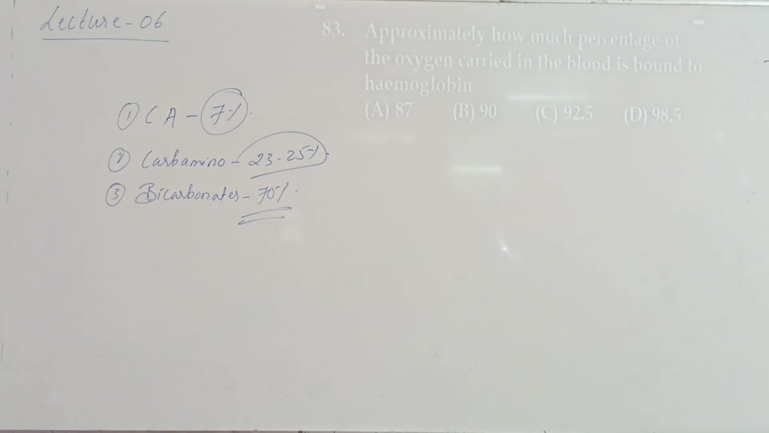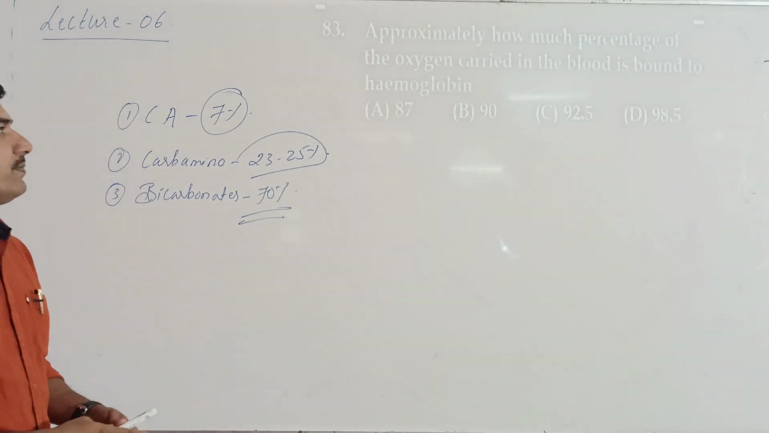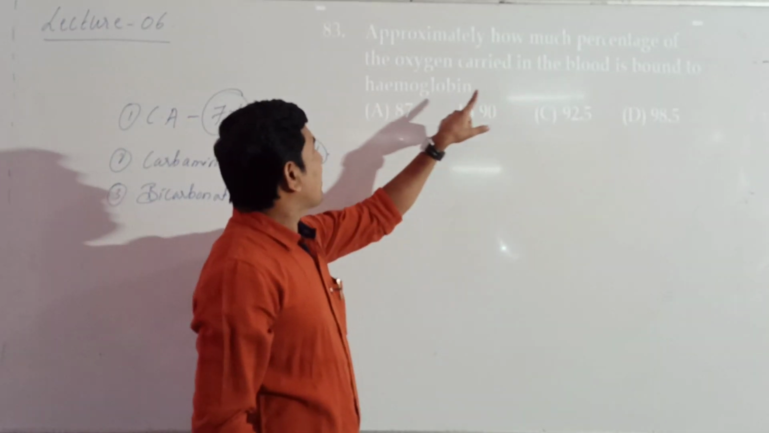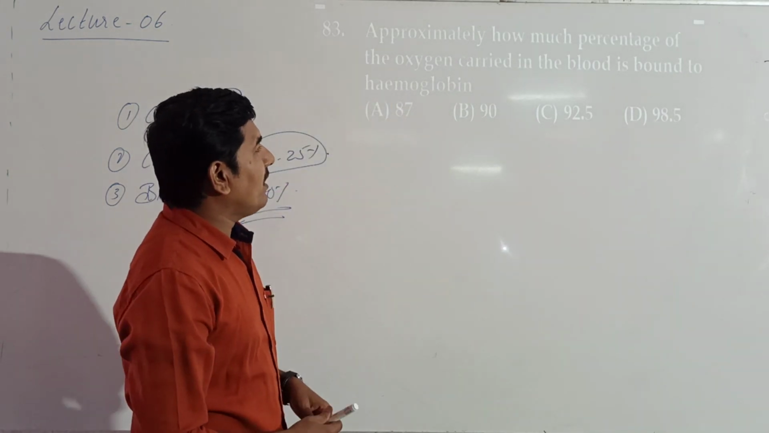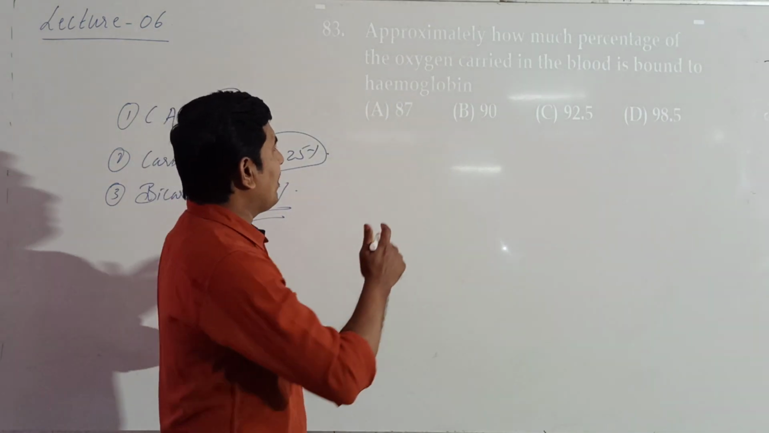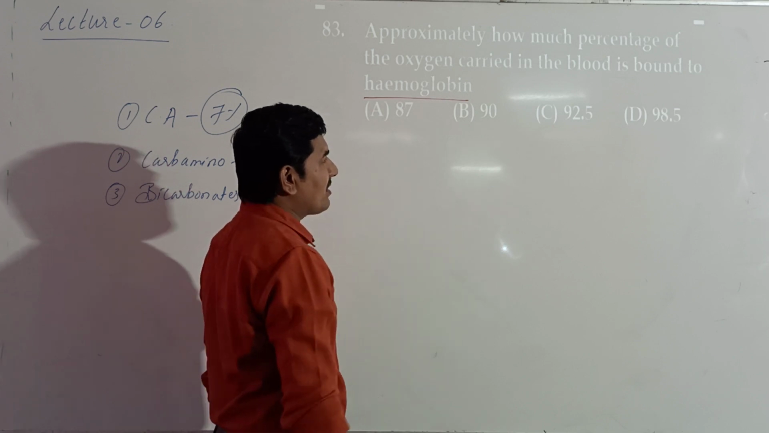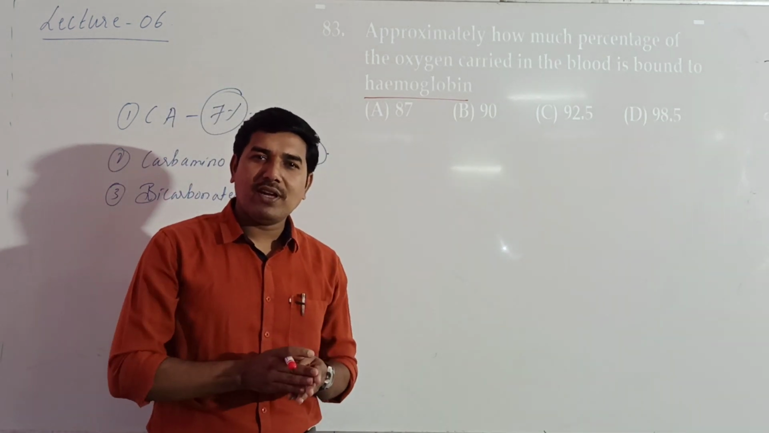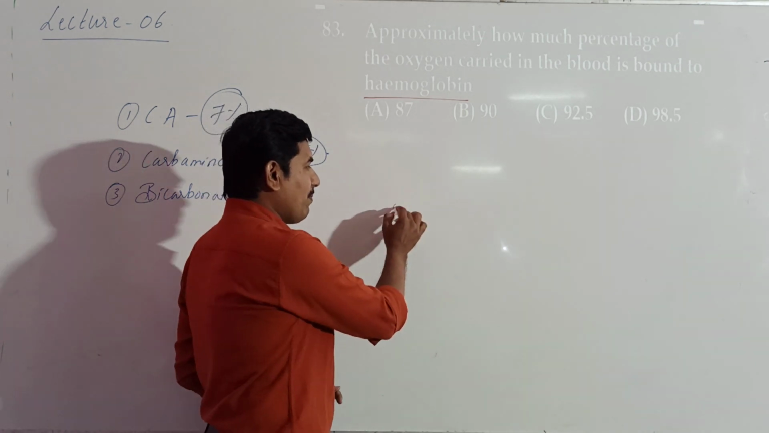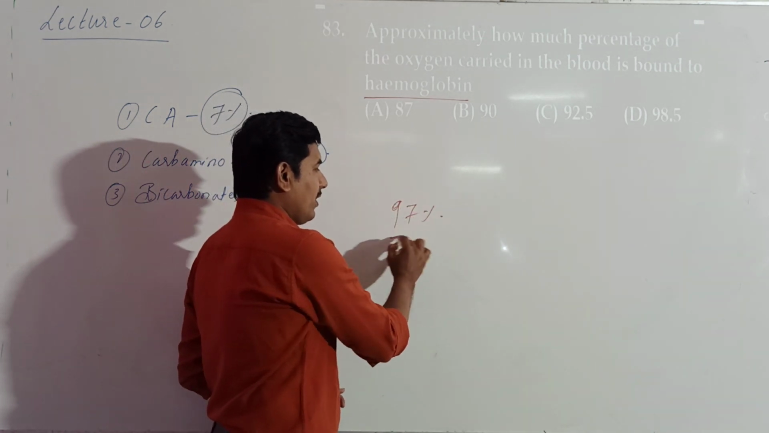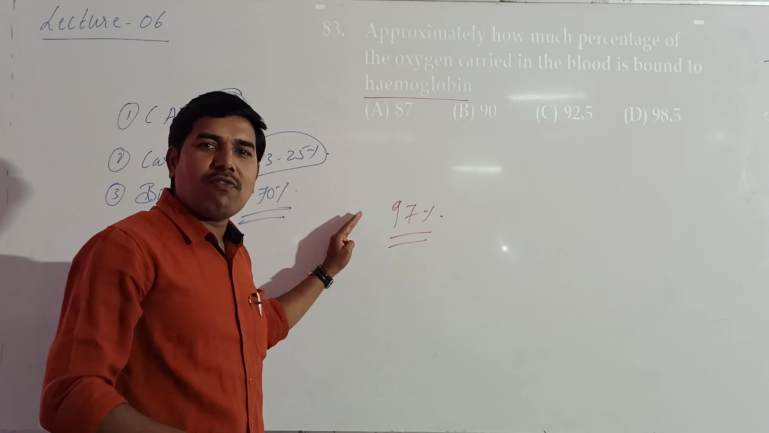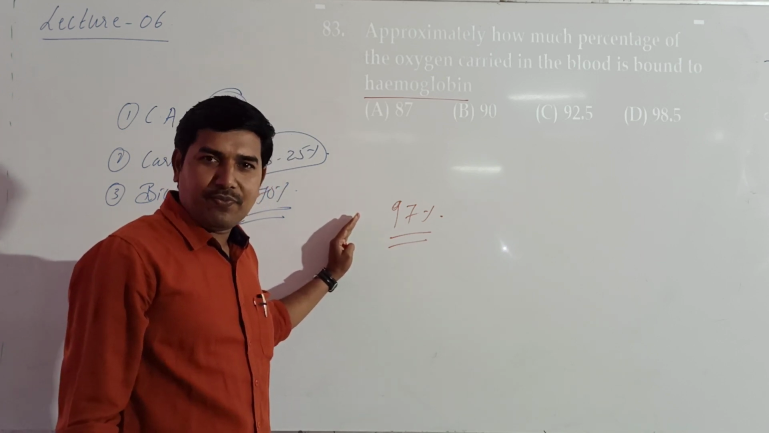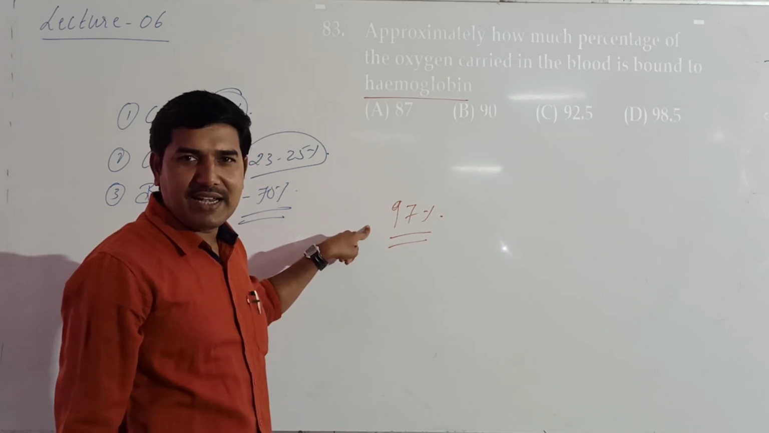Approximately how much percentage of oxygen carried in the blood is bound to hemoglobin? Look at this. How much percentage of oxygen carried in the blood is bound to hemoglobin? Hemoglobin is Hb, which is in the RBC. RBCs carry what percent of oxygen? 97% of oxygen will be carried by RBCs. So that's why the correct answer is 97%.